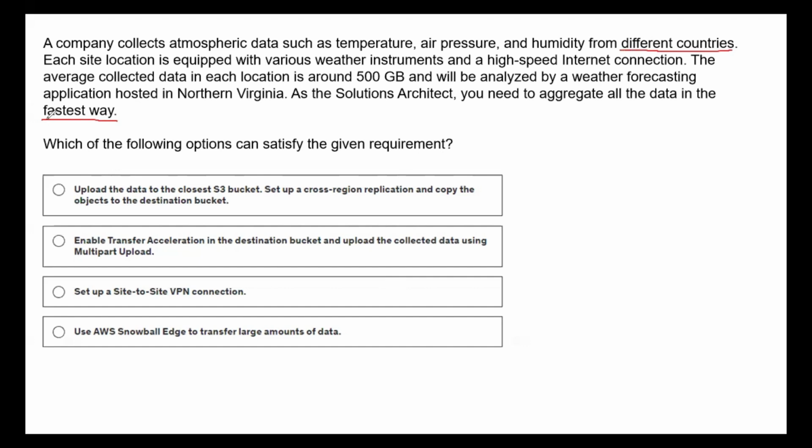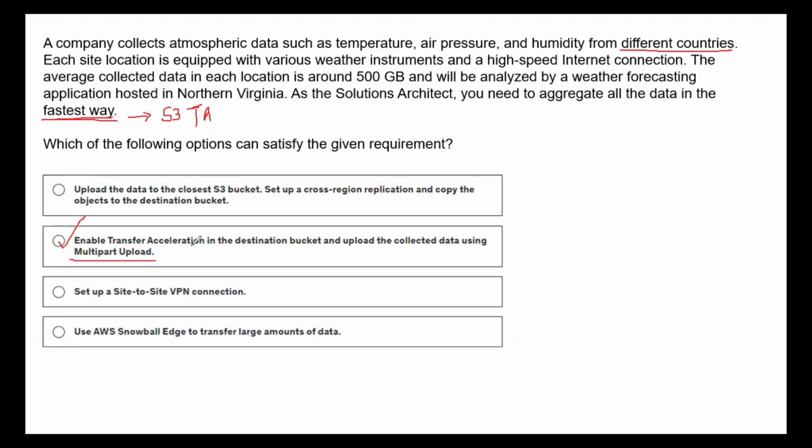So whenever you see fastest way, we can actually point our answer to the S3 transfer acceleration service. Okay, S3 transfer acceleration, because this transfer acceleration is going to leverage the edge locations to deliver the content to various users based on the location from which the request is coming from. Okay, so let's see the option where the transfer acceleration is there. If you see, that option is in the second choice, right? Enable transfer acceleration in the destination bucket and upload the collected data using multi-part uploads. Yes.